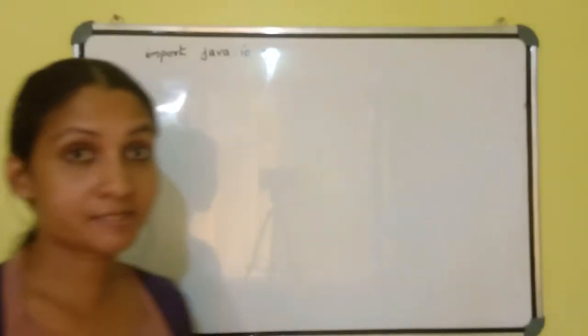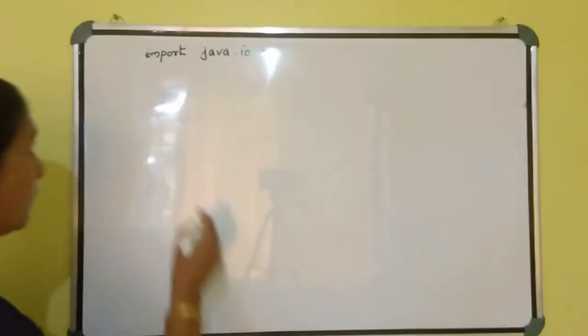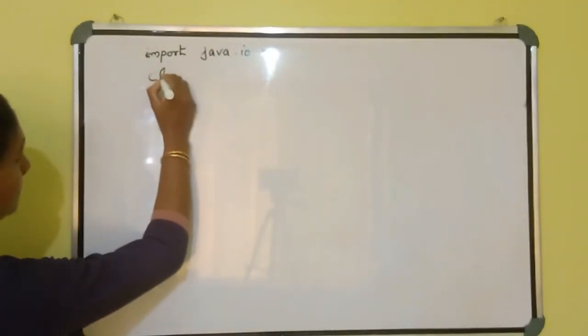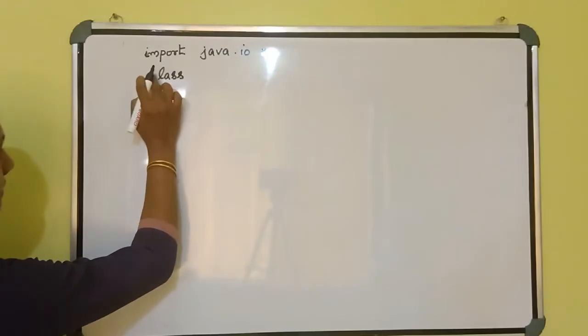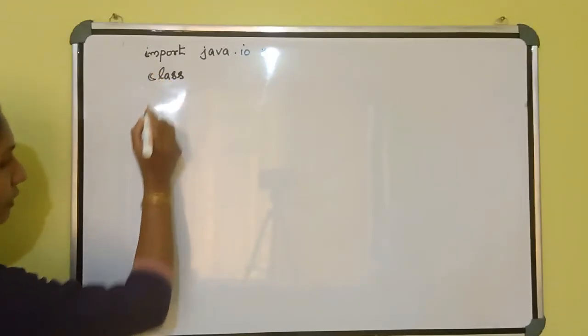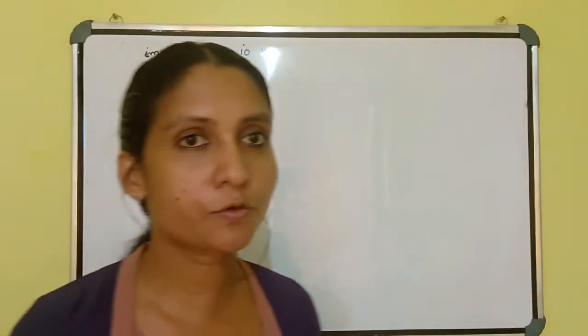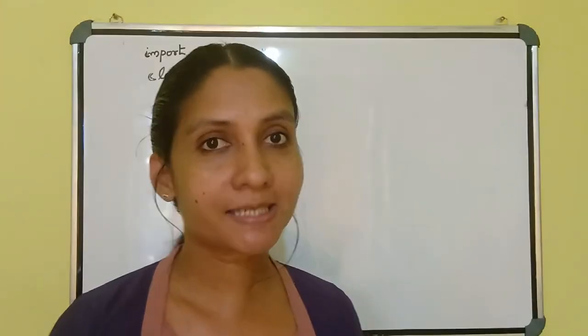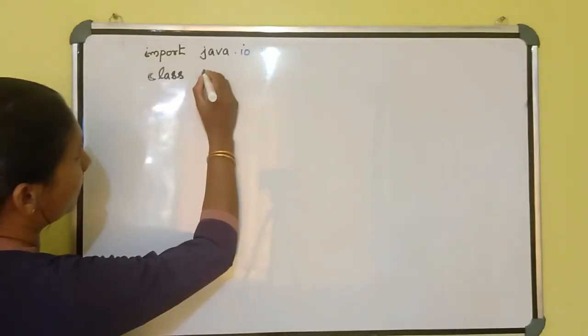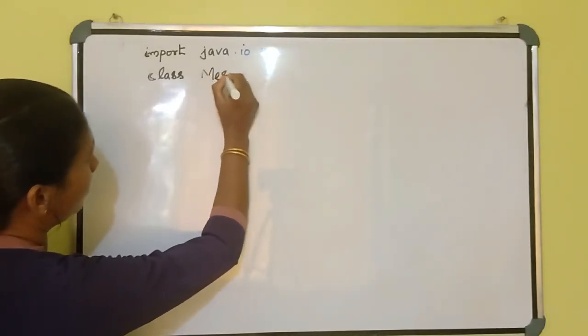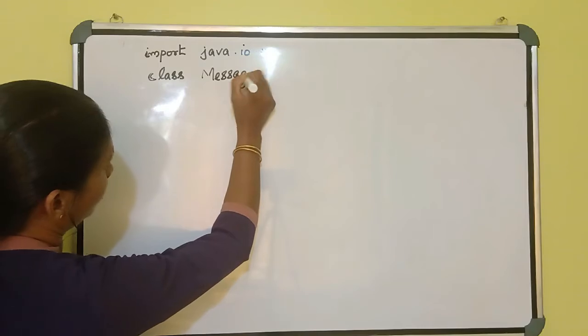Then what's the next step? Do you know? First we have to create a class. Class is a keyword. If you want to create a class, first you write the keyword class. After that you have to give the name of this class. I will give it as Message. Related names we can give.